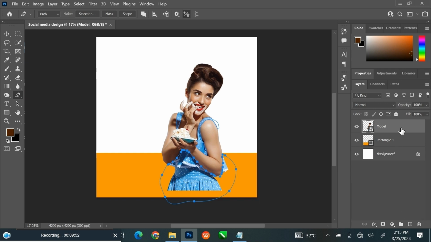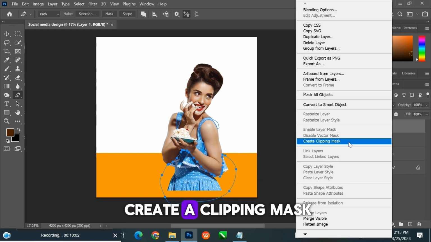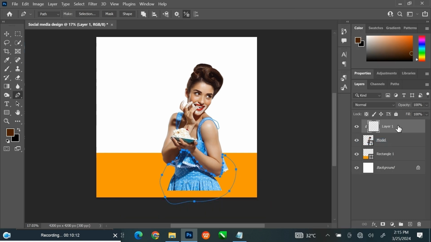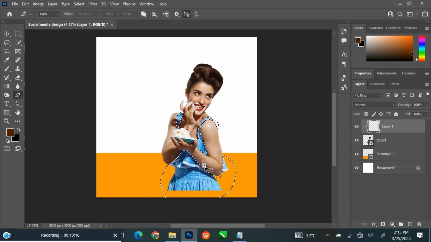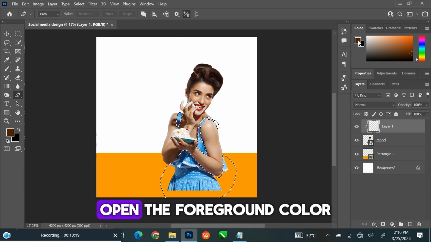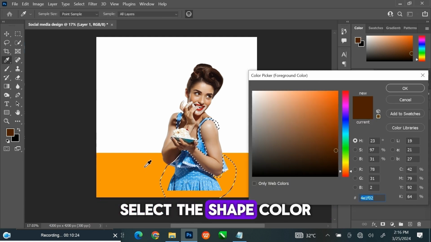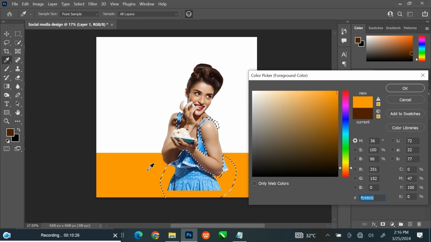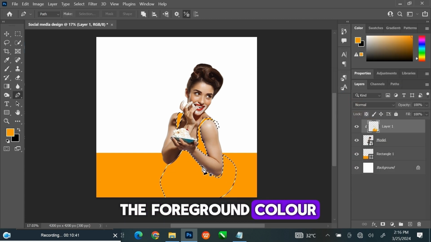Create a new layer on top of the model layer. Right-click and select Create a clipping mask. Press Ctrl-Enter to create a selection. Open the foreground color. Select the shape color. Click OK. Press Alt and Delete to fill it with the foreground color.